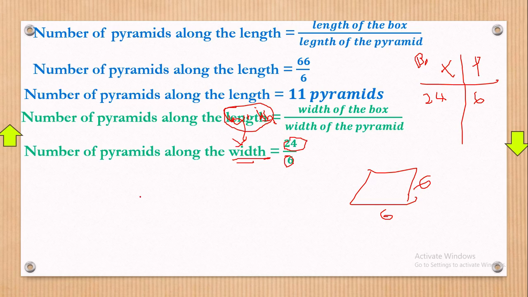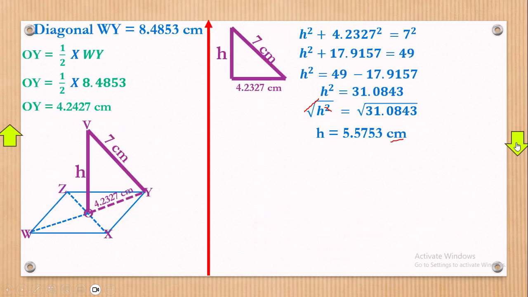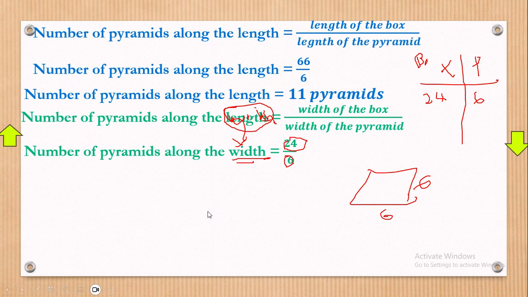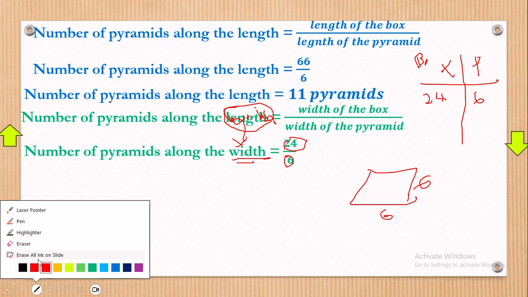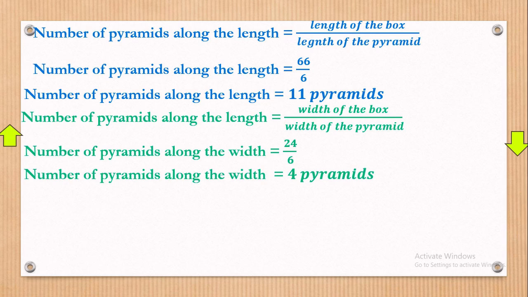Please take note, even in this drawing, there was an error in the naming here, but this 24 is meant to be here and the 15 is meant to be there. Okay, so let's get that divided. When you divide 24 by 6, we get 4 pyramids.